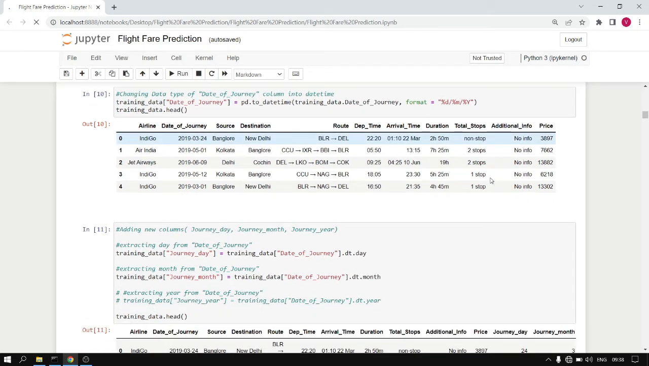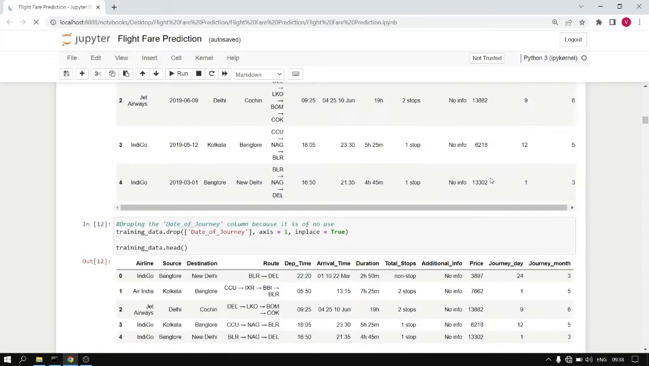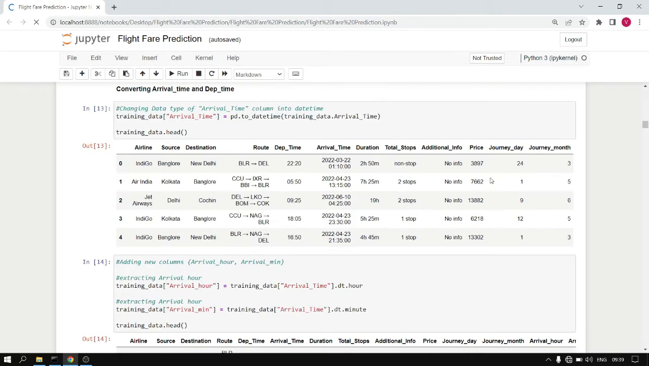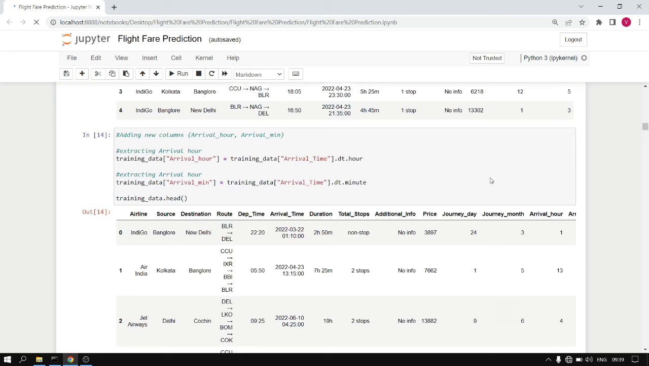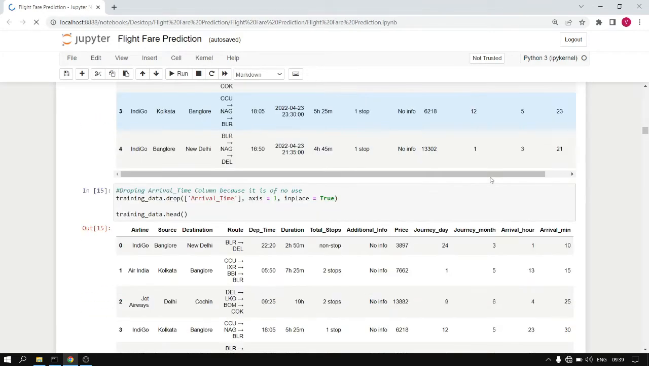So first we convert the date of journey column to datetime. Then we separate it into separate columns, day and month. Similarly, we do it for arrival time and departure time. We have distributed each of them into hour and minutes columns, and then we have dropped the initial columns.